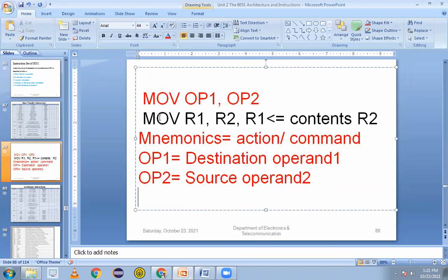So after that, an example. Which example? This. Move R1, R2. So R1 acts as a destination operand and R2 acts as a source operand. So whatever content is available in the R2 register will shift into the R1 register.